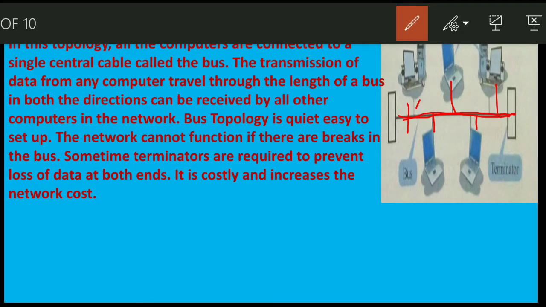Sometimes terminators, now these are the terminators. Sometimes the terminators are required to prevent loss of data on both the ends. So the function of terminator is to prevent the loss of data at both the ends. So it is costly and increases the network cost also.